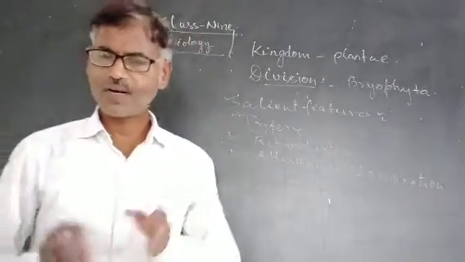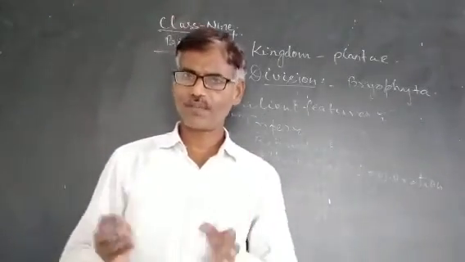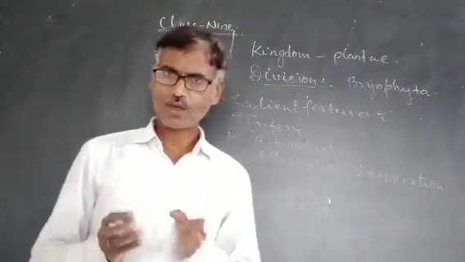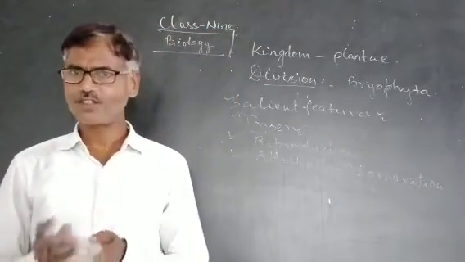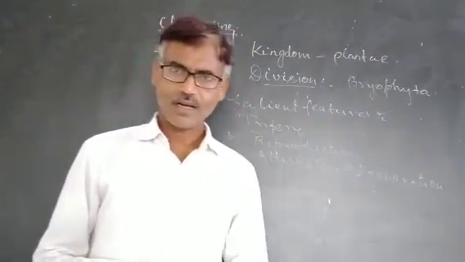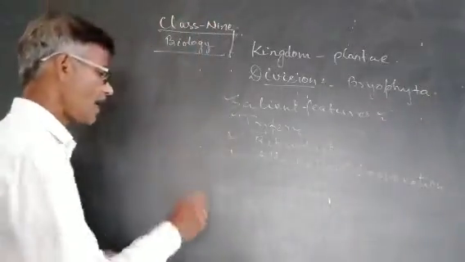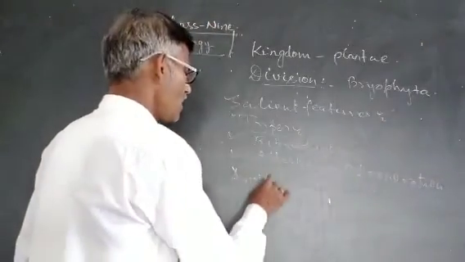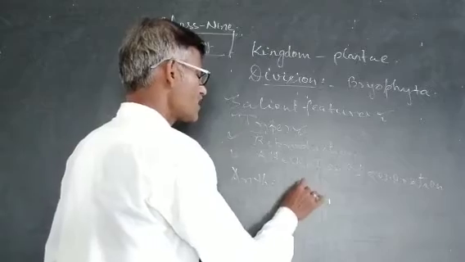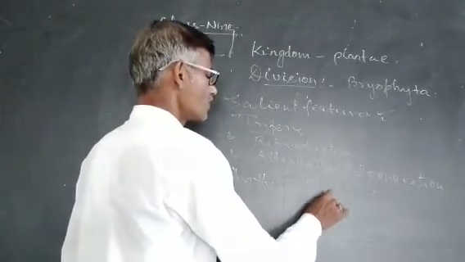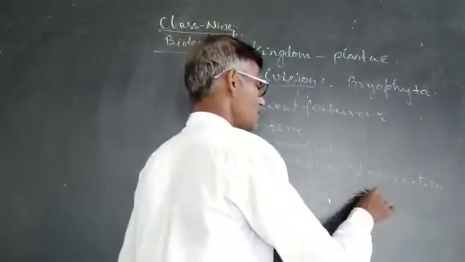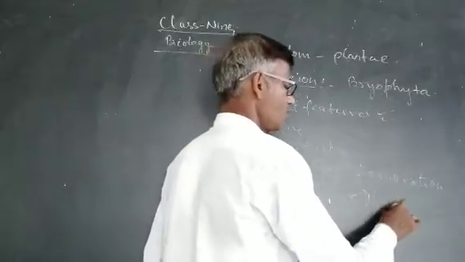Right? These plants also reproduce sexually. The sex organs are antheridium and archegonium. Antheridium is the male sex organ. This is the symbol of male.